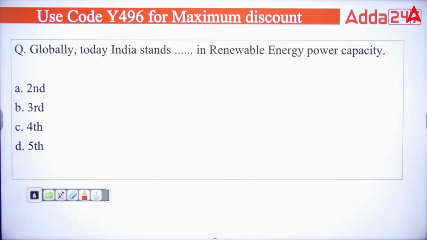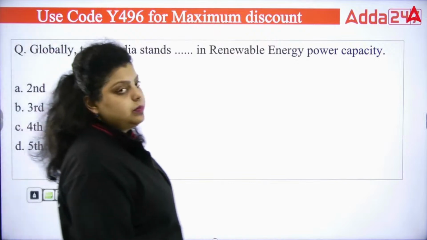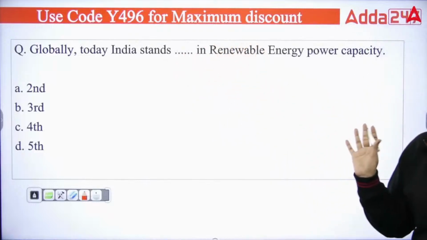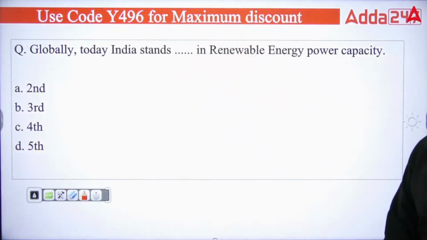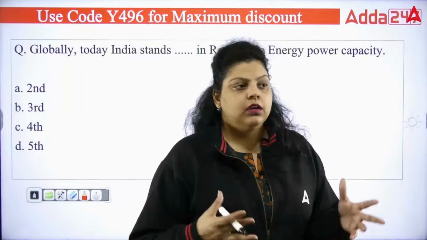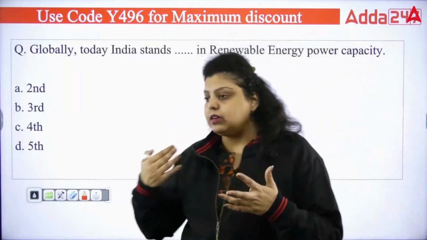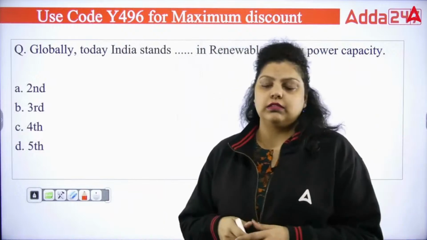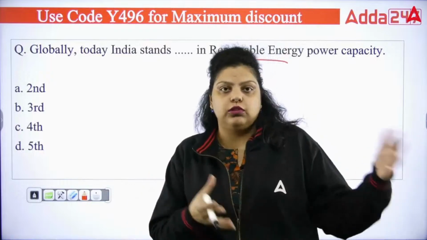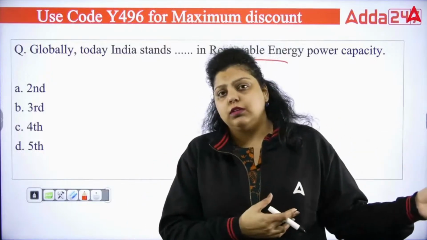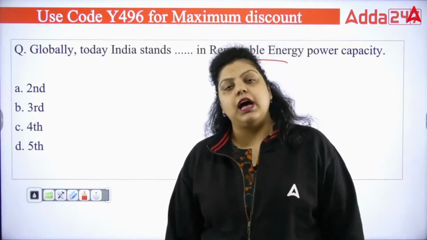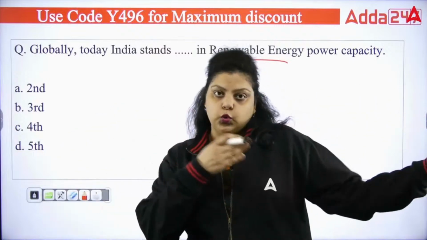Now the next question is, globally today India stands dash in renewable energy power capacity, and we want to make renewable energy power capacity a big deal. Reason: climate change. Now what actually is climate change? Climate change is an increase in the temperature, or long-term changes in the temperature or the weather. And renewable energy is a kind of substitute for fossil fuels. If you want to remove the use of fossil fuels, which is actually impacting our climate, then we have to move towards renewable energy.